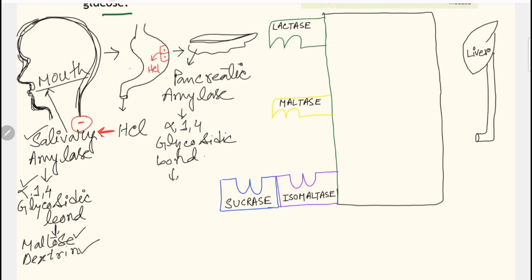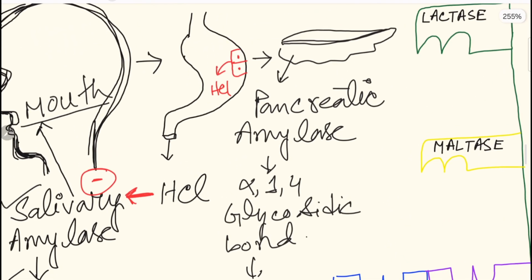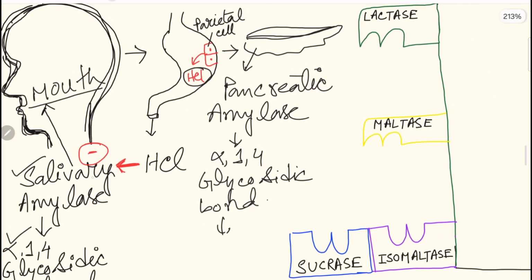Next, move to the stomach. From the mouth, the food moves to the stomach. The stomach houses cells named parietal cells. Parietal cells secrete HCl. Now what is the function of HCl? In the presence of HCl, salivary amylase gets inactivated. That red minus sign means salivary amylase loses its power. It gets denatured by the acidic pH. HCl means the pH becomes acidic.